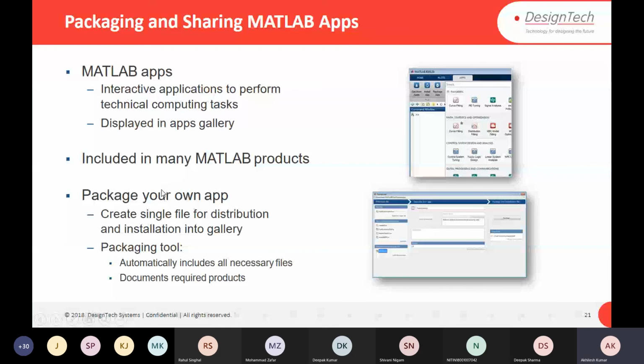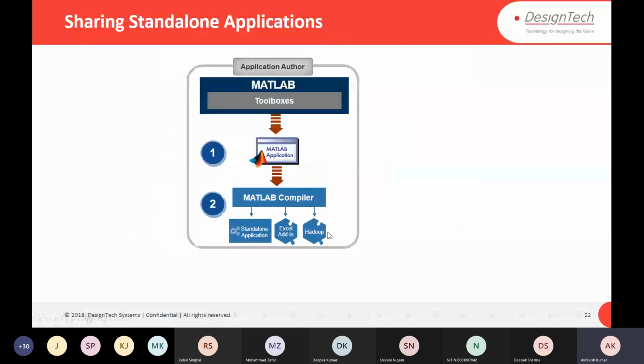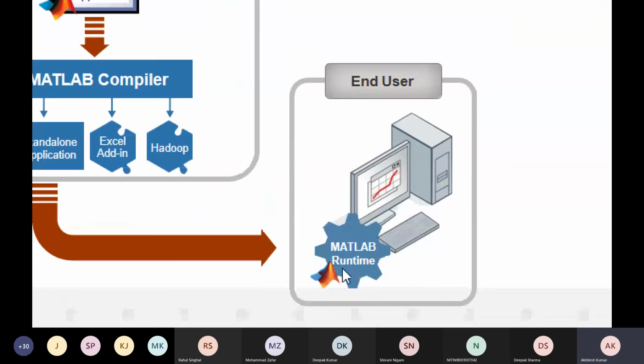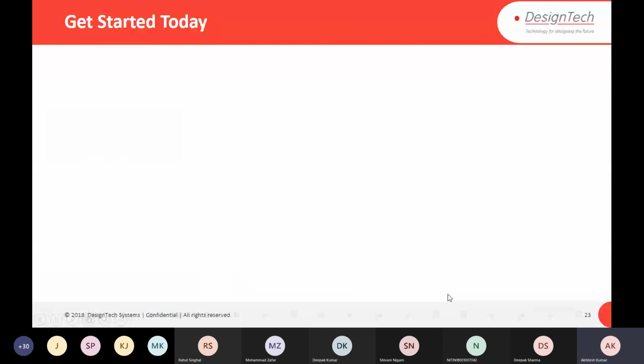Further, more briefly, how to create a standalone application. First of all, we require MATLAB and the modules which I am going to use to write the algorithm for that app. And further, we can create a MATLAB app, and we have MATLAB Compiler for that. Using MATLAB Compiler, we can create standalone apps. We saw you can create Excel add-ins also. You can create applications for Hadoop, and you can share with the end user. He requires only MATLAB Runtime, which is free. You only have to install that one time. So that's all